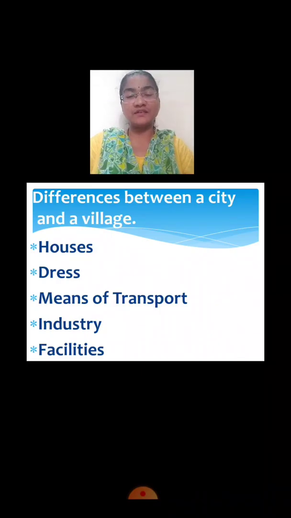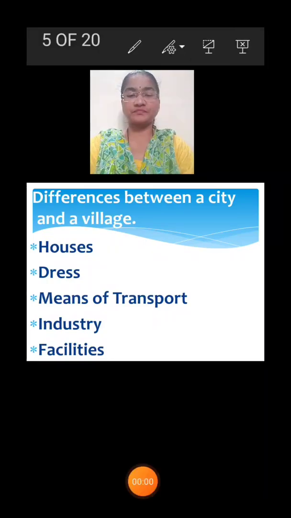Now industry. Mainly the industries, or we can say factories, are situated near the city. Factories or industries are situated near the city.